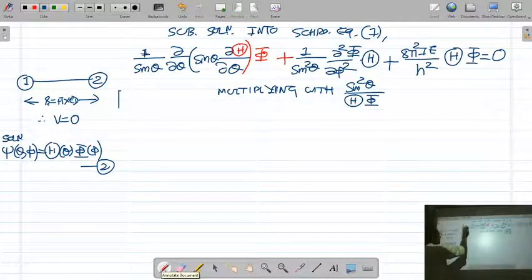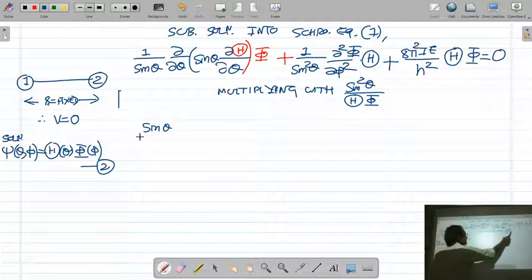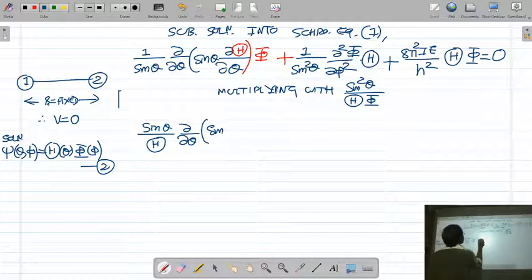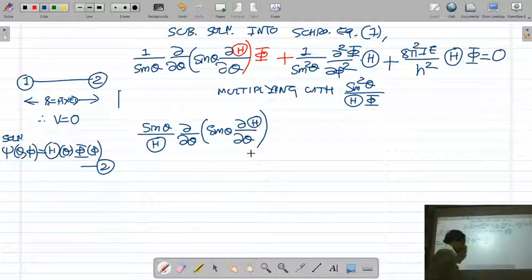This sin square theta upon sin theta will be sin theta. The phi is cancelled, so upon capital theta. If you multiply the first term, you will get sin theta upon capital theta d by d theta sin theta d by d theta operating on theta. The phi is cancelled. So this is the first term, plus